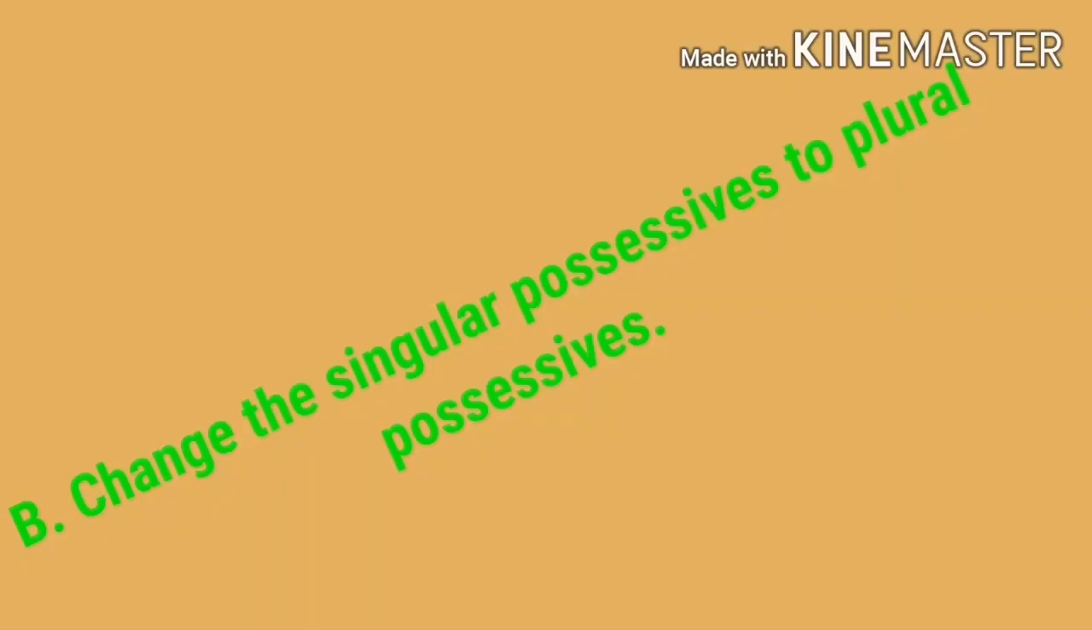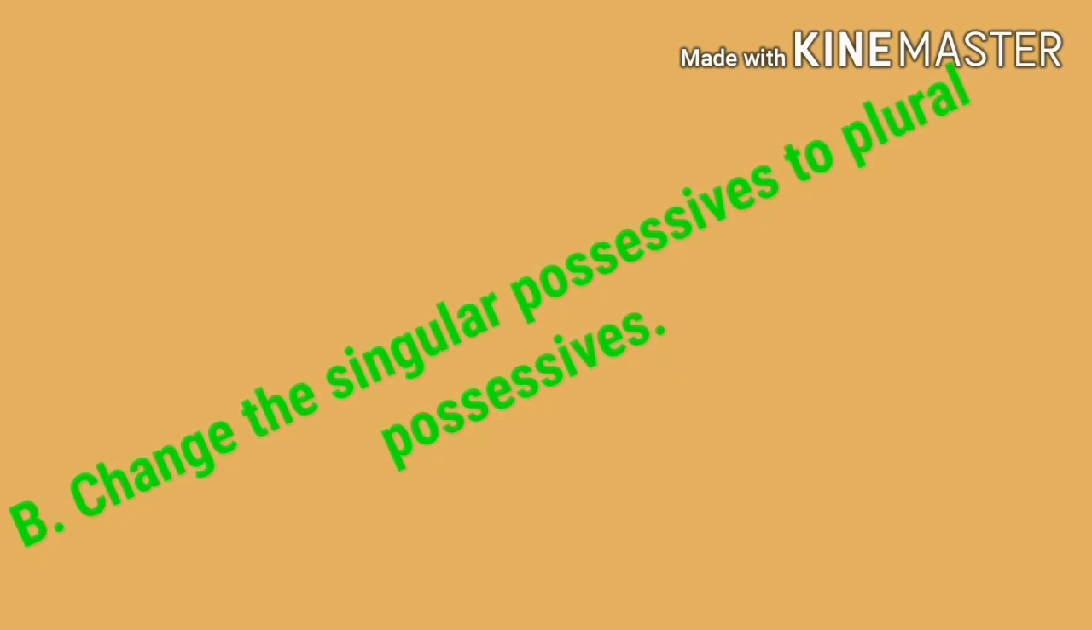B: change the singular possessives to plural possessives. So you change the singular noun into a plural noun and then show the possession for that plural noun. Children, do you remember how to show the possession for plural nouns? We have two forms. One is when a plural noun ends in s, we only add an apostrophe at the end of the word. Second, if a plural noun does not end in s, we add apostrophe s to the end of the word to show possession. Is it?